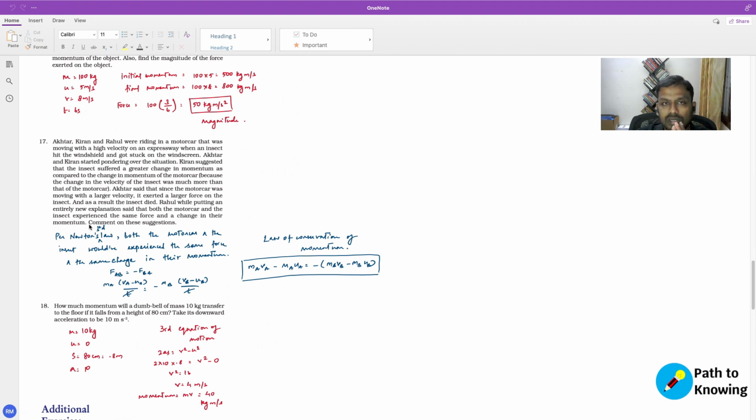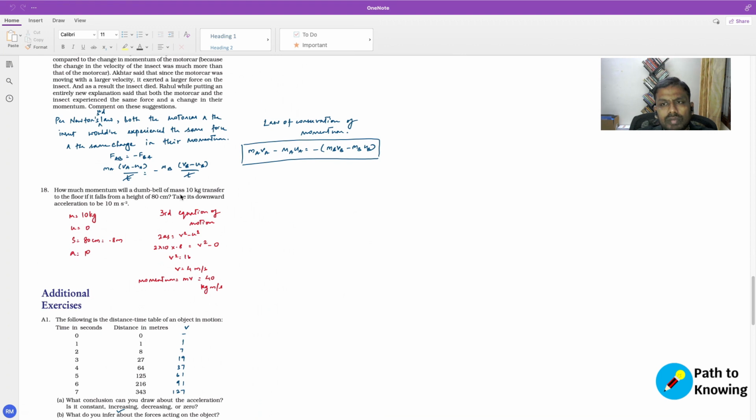The force is exactly the same per Newton's third law, which means that both the motor car and the insect would have experienced the same force and the same change in their momentum. So, in a sense, Rahul was right, and Akhtar's understanding is incorrect in this scenario.